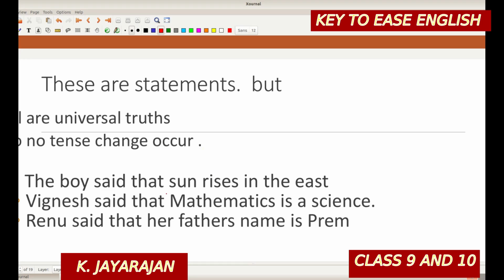So 'the boy said that sun rises in the east' is a correct one. Vignesh said that mathematics is a science. Renu said that her father's name, apostrophe is here, name is Prem. So no tense change is taking place in the case of things which are universal truths. It's a tip, keep it in your mind.